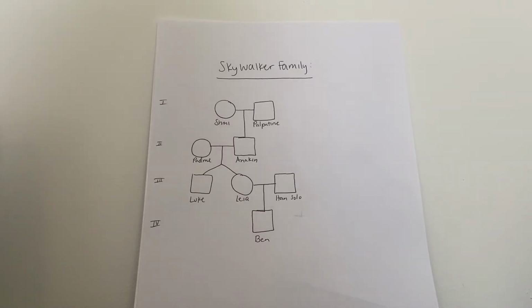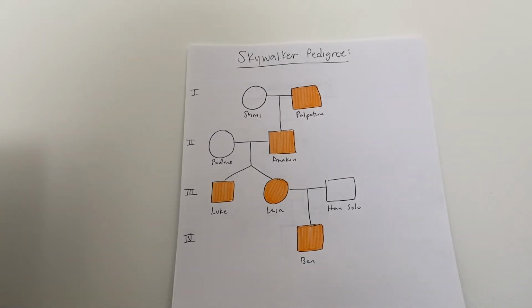In Generation 1, we have Shmi and Palpatine. In Generation 2, we have Anakin, the son of Shmi and Palpatine, and Padme, Anakin's wife. In Generation 3, we have Luke and Leia, who are the fraternal twin offspring of Padme and Anakin, and Han Solo, who married Leia. Finally, in Generation 4, we have Ben, who is the male offspring of Leia and Han Solo. I will be evaluating the mode of inheritance for the trait of the ability to use the Force.